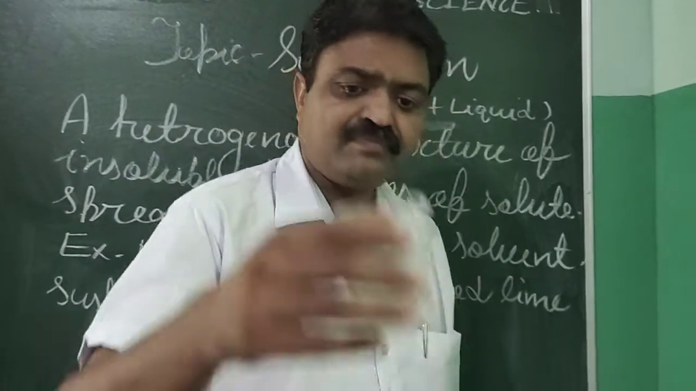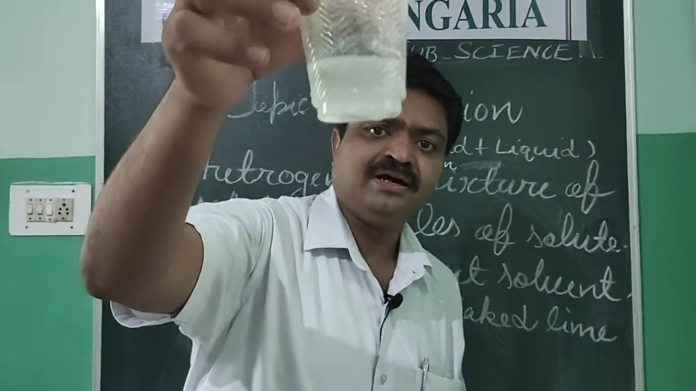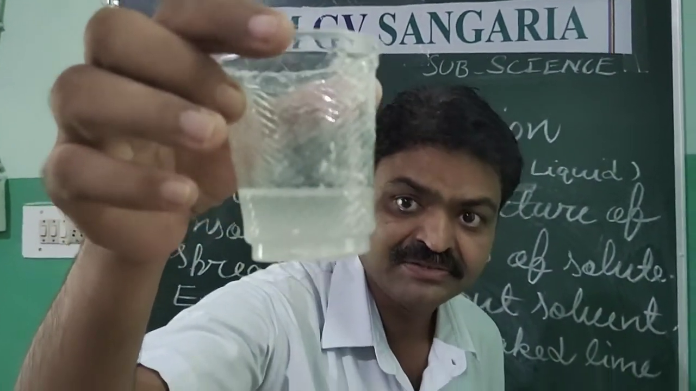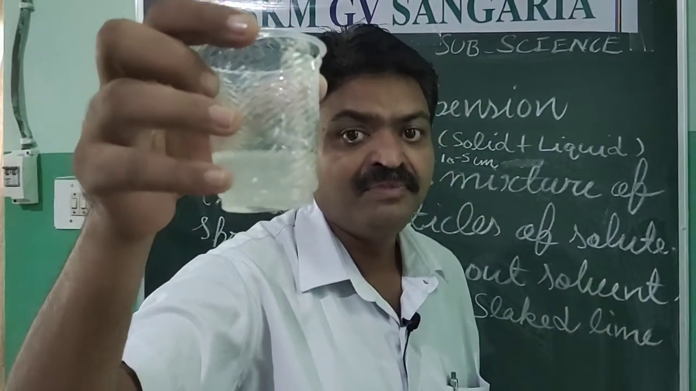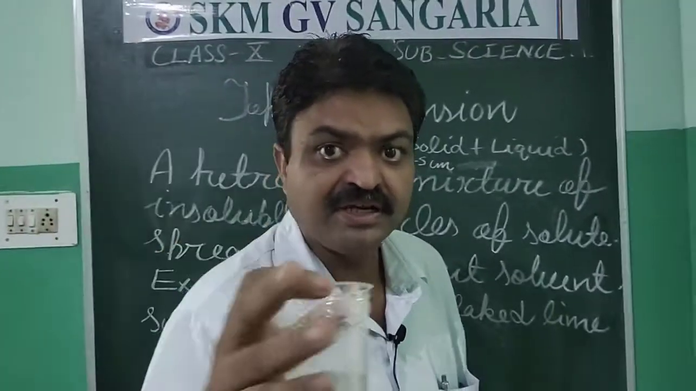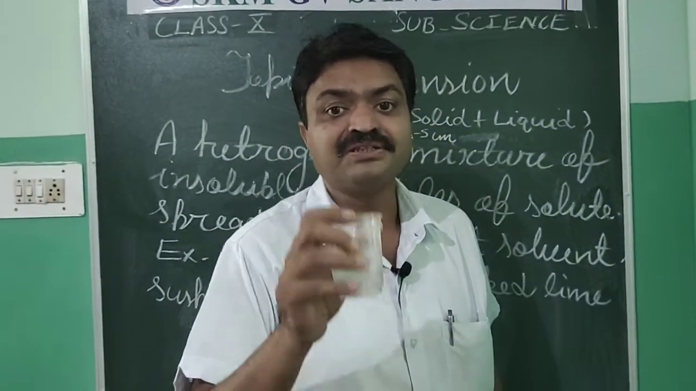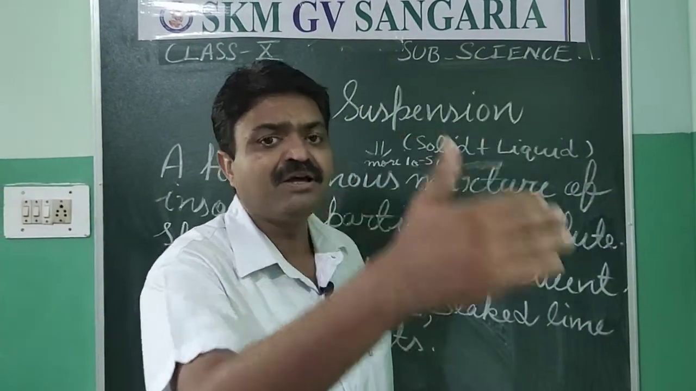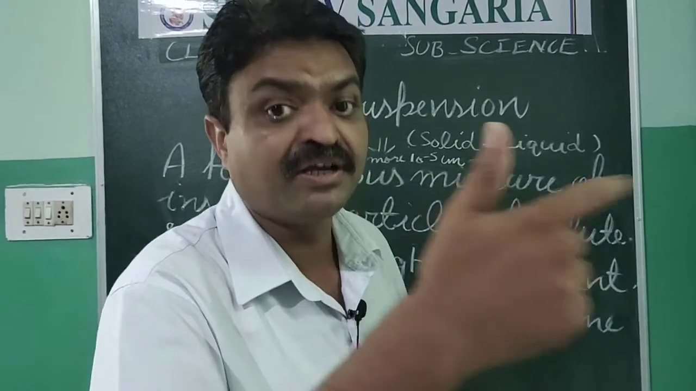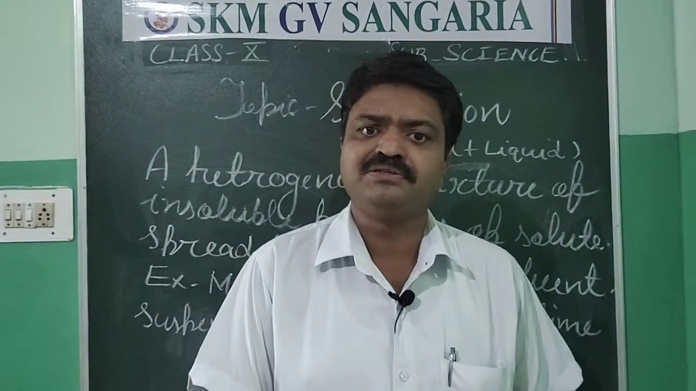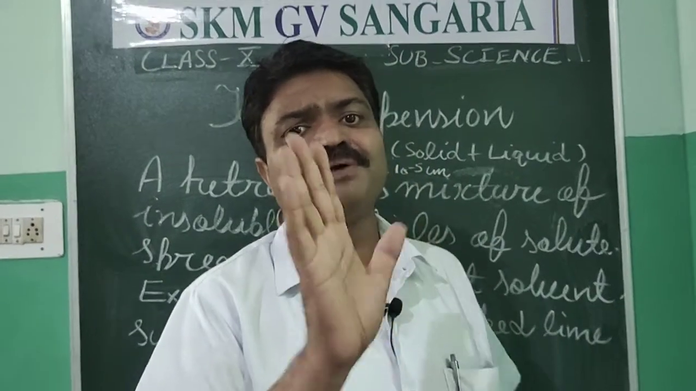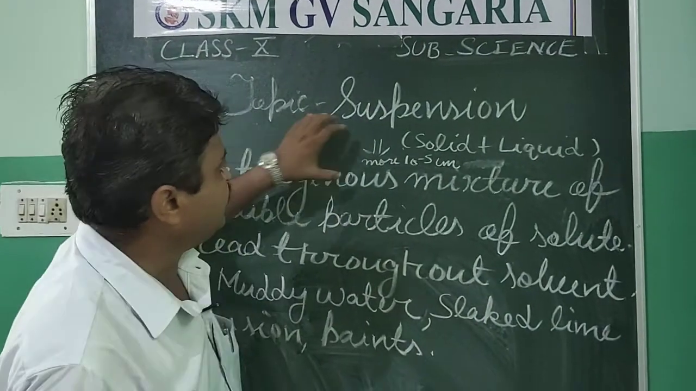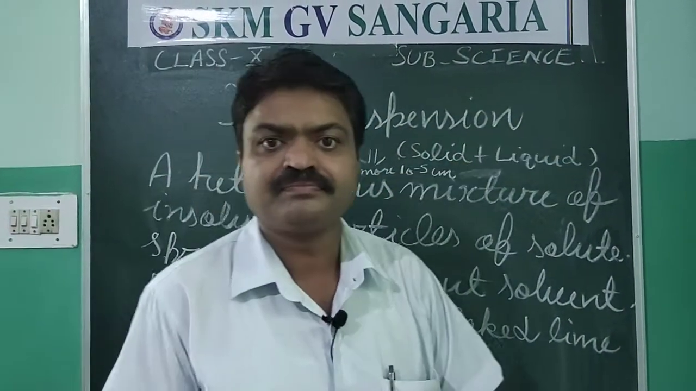Like this, in this, there are some suspended particles you can see. It is chalk powder. Means chalk powder in water is an example of suspension. And in the suspension, the solute has larger size particles, and those larger size particles are found in suspended form. That's why this composition is known as suspension.